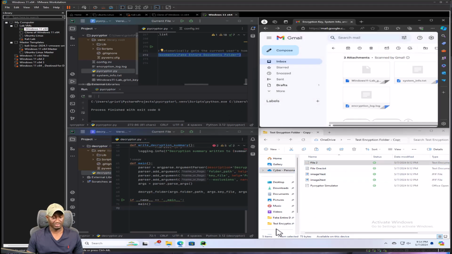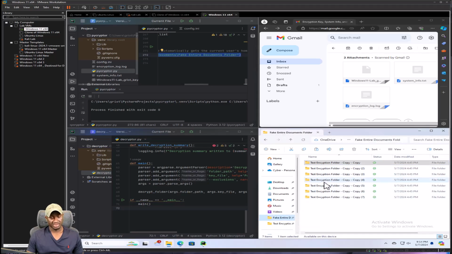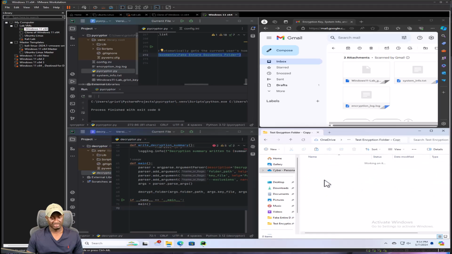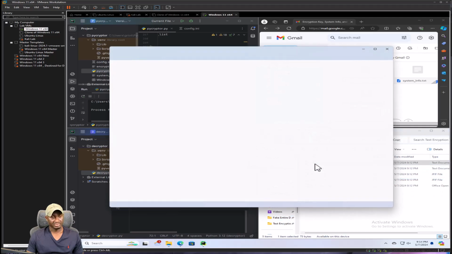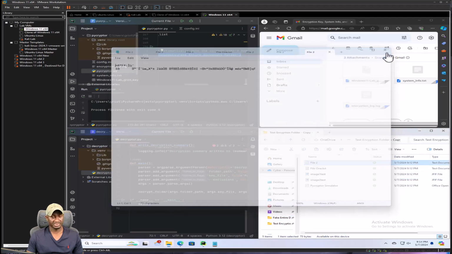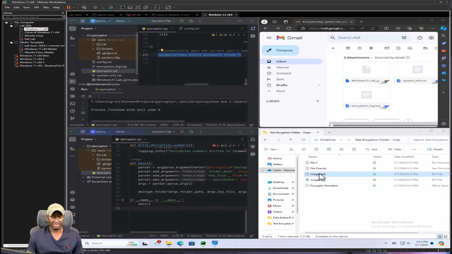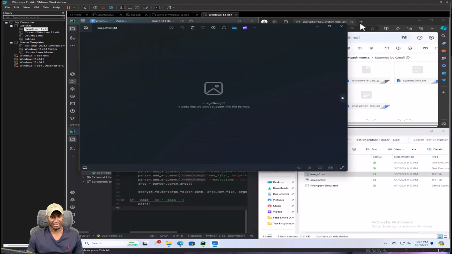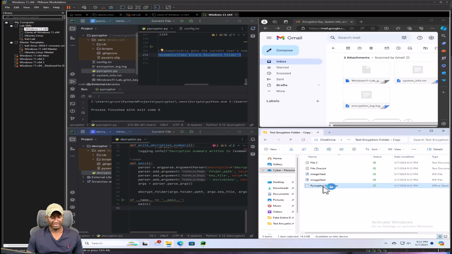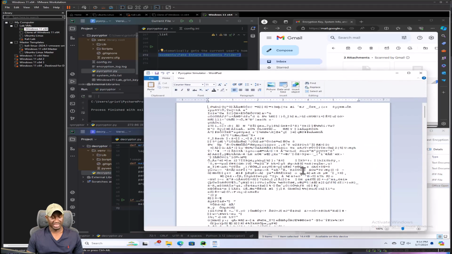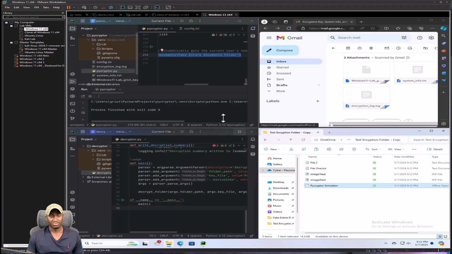Now let's open a file just to make sure that everything was indeed encrypted. Random folder in that folder. Open file. Gibberish. It was encrypted. Image, we shouldn't be able to see it now because it's encrypted. There you go. PyCrypto, the Word document, look at all that. It's gibberish. So we know our script is working. Now, perfect. Let's go on and check out the decryption.